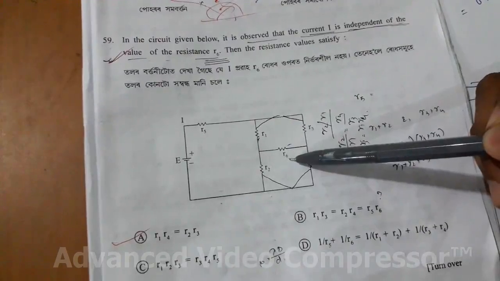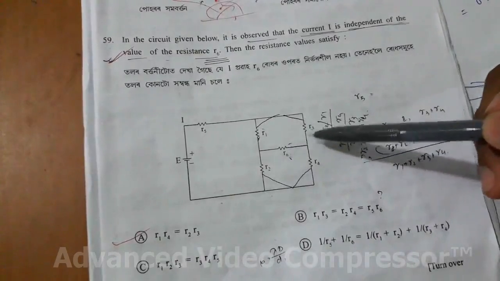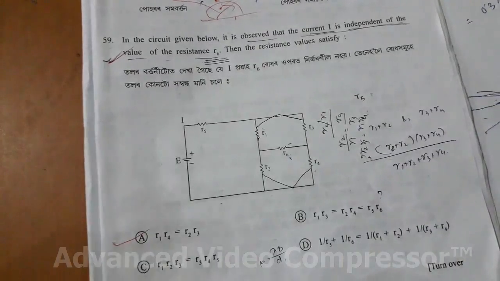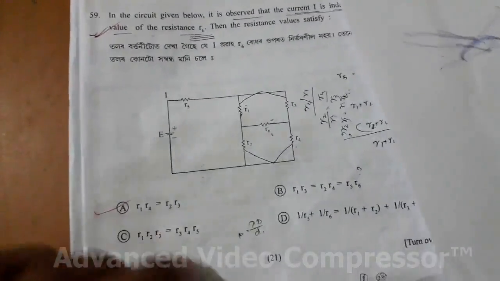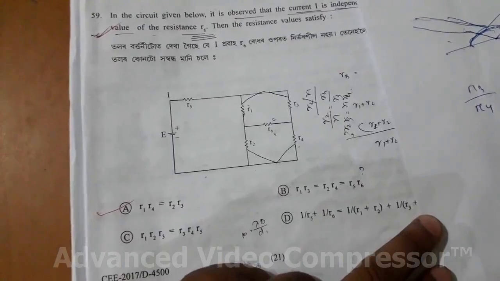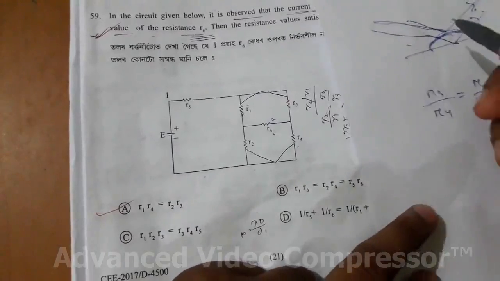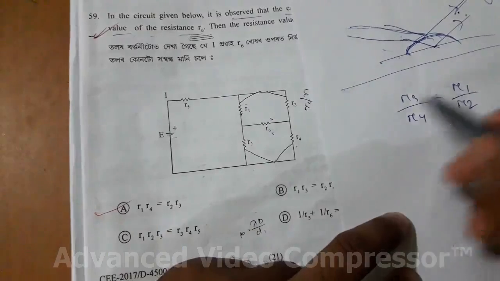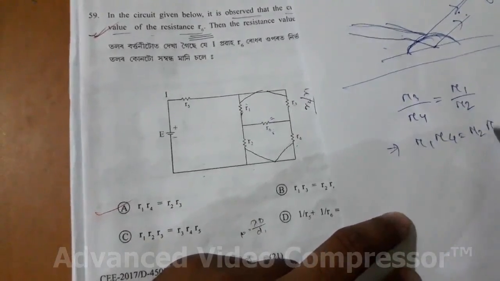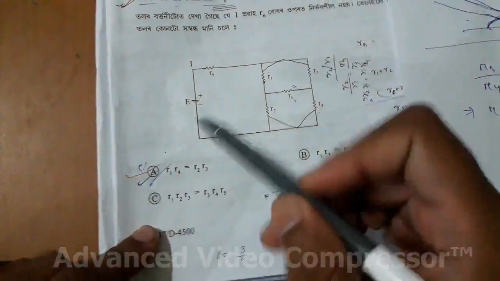So definitely this is a Wheatstone bridge circuit with R1, R2, R3, R4. For no current through R6, R3 divided by R4 is equal to R1 divided by R2. The Wheatstone bridge condition is P by Q equal to R by S, so R1 R4 is equal to R2 R3. So the first option is correct.